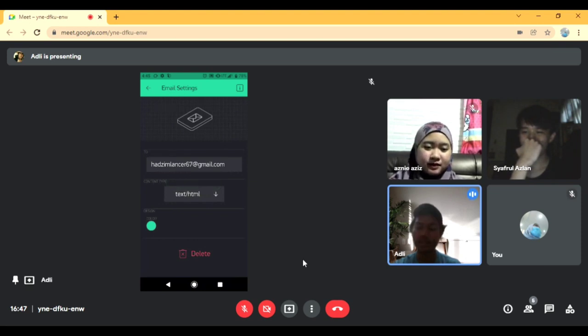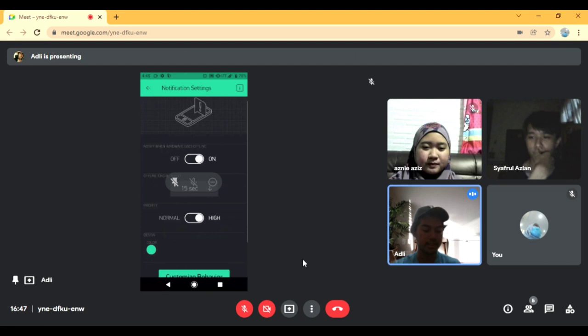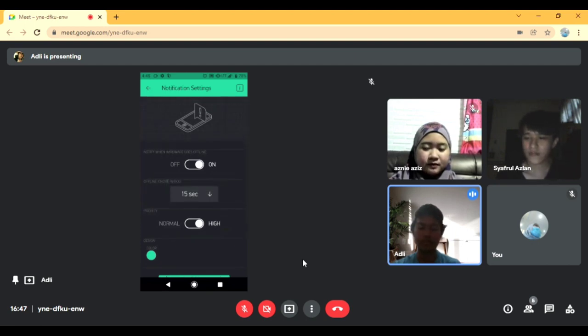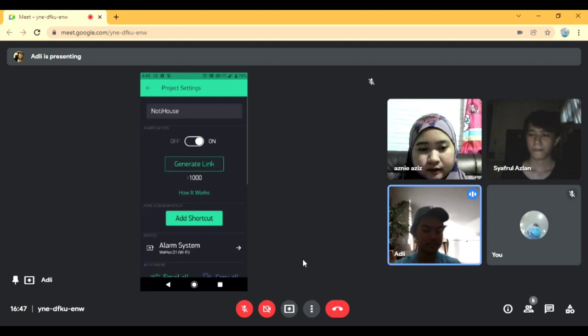We can edit the email, who we want to send the email notification to. This is the notification setting for the push notification, whether you want to ignore period 15 seconds or 20 seconds, it's up to you.